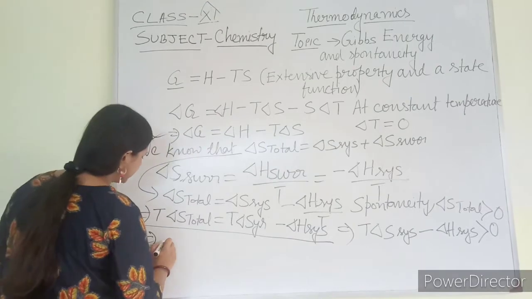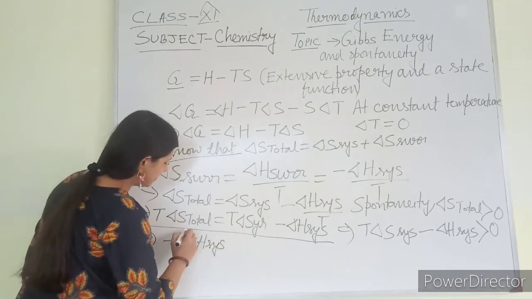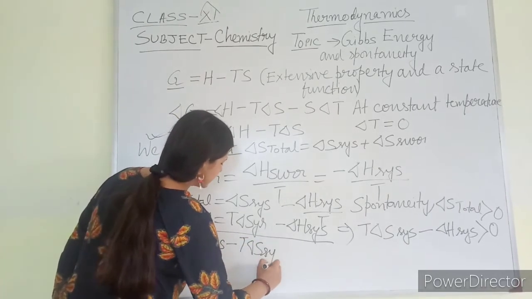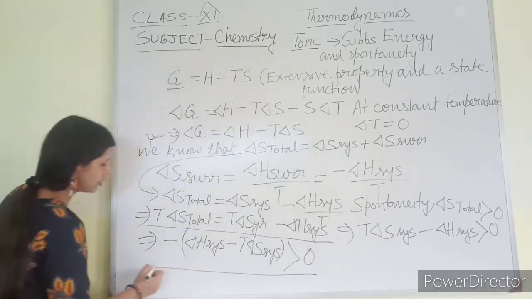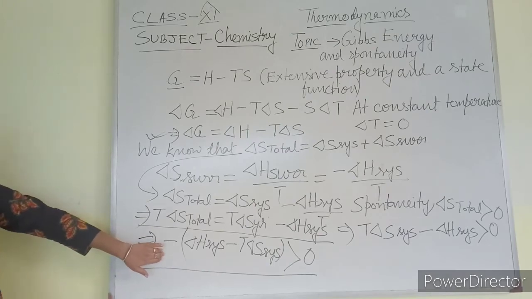So I can write minus delta H system minus T delta S system should be greater than 0 for the spontaneity of a reaction. Okay, this is my final assumption.